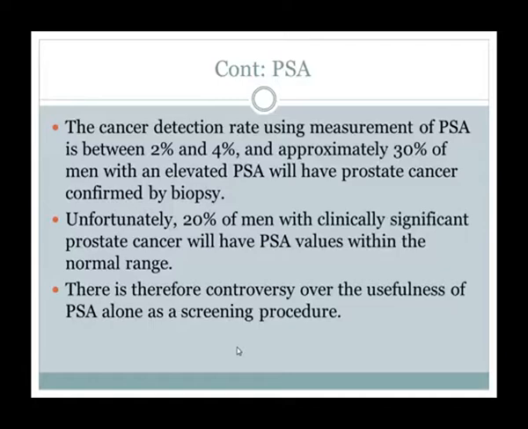Unfortunately, 20% of men with clinically significant prostate cancer will have PSA values within the normal range. That is 20 to 30%. There is therefore controversy over the usefulness of PSA alone as a screening procedure.